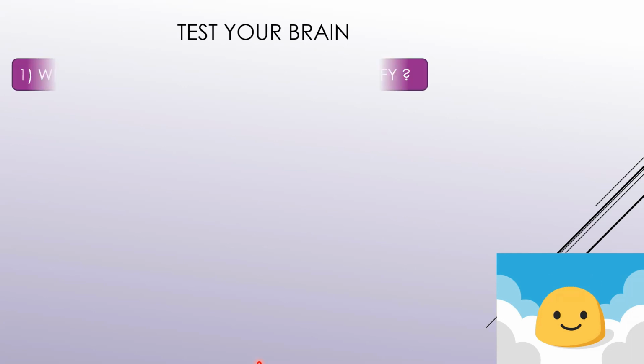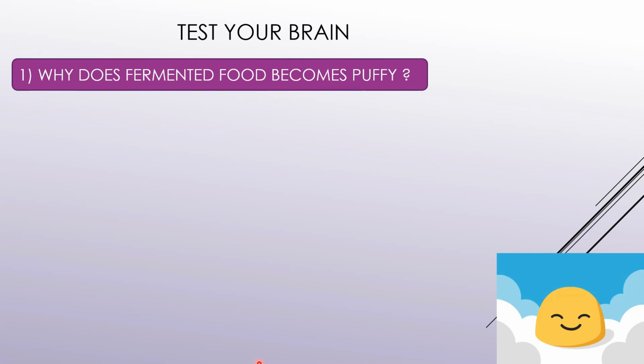I hope all these things were very clear to you, because it's now time for you all to test your brain. You can see the question, pause the video, write down the answer and then check your answer. Your very first question is, why does fermented food become puffy?